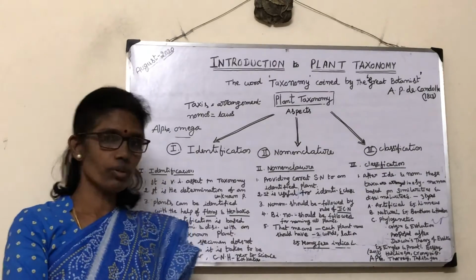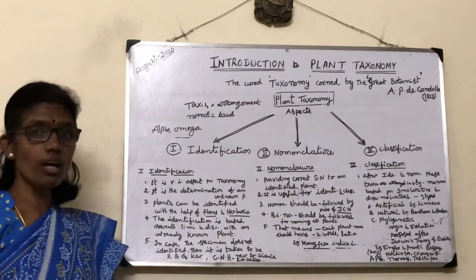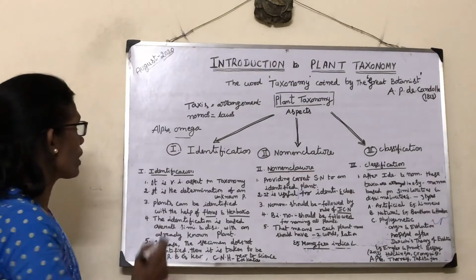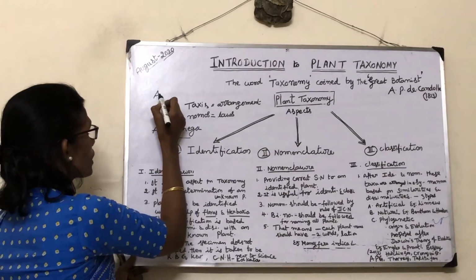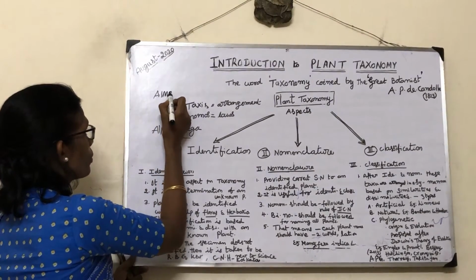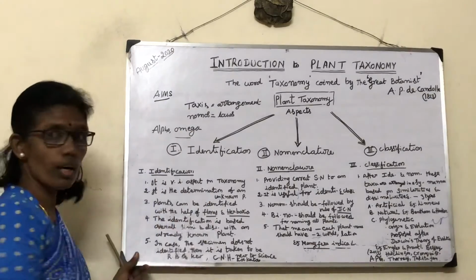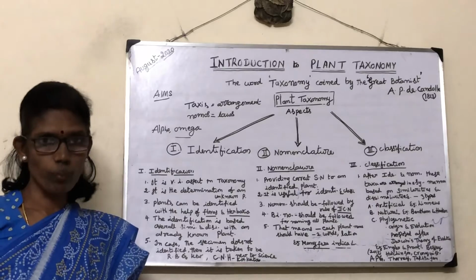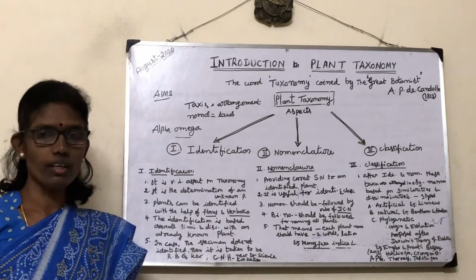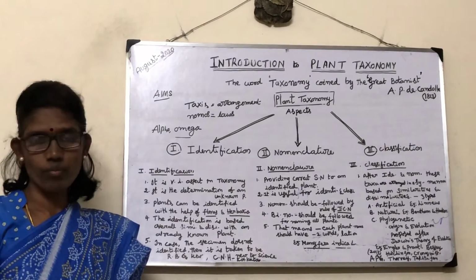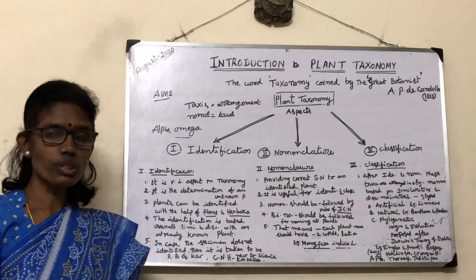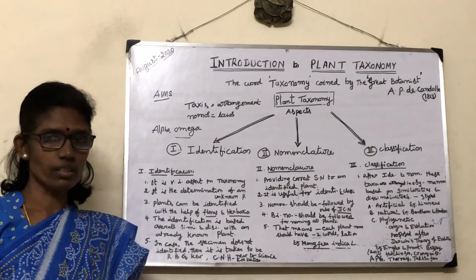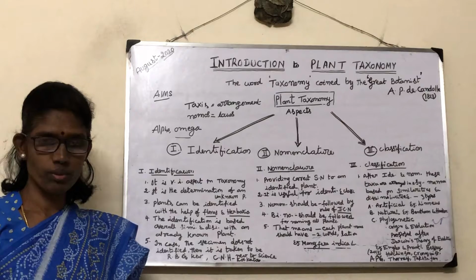Now we see the aims of plant taxonomy. What are the important aims or objectives of plant taxonomy? There are four important objectives. The first aim is to study all the plants present on the earth.